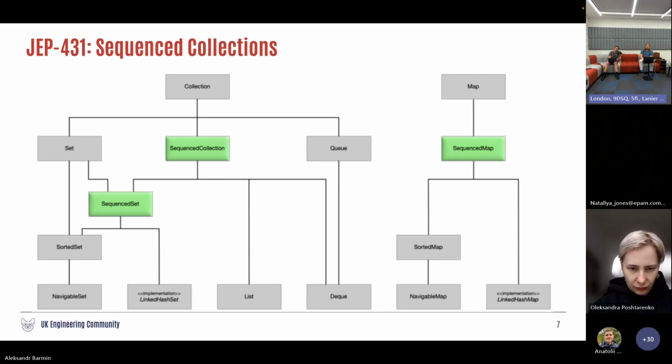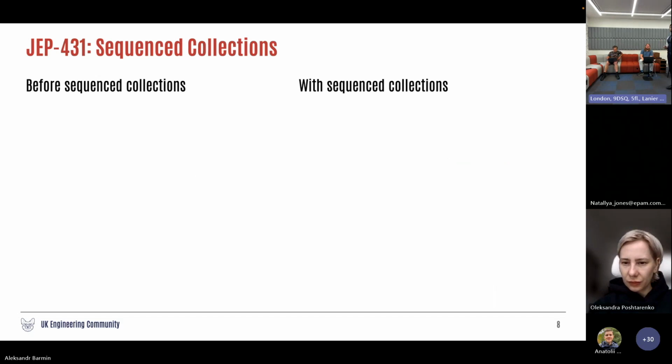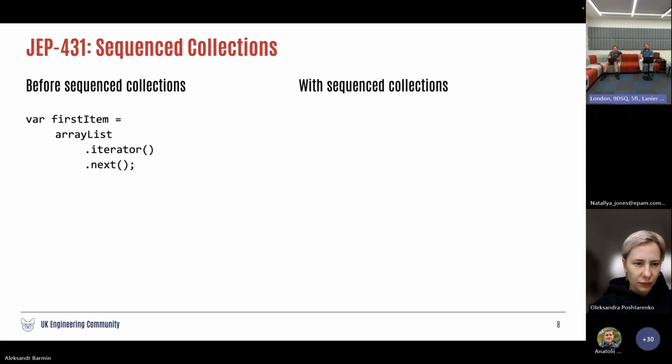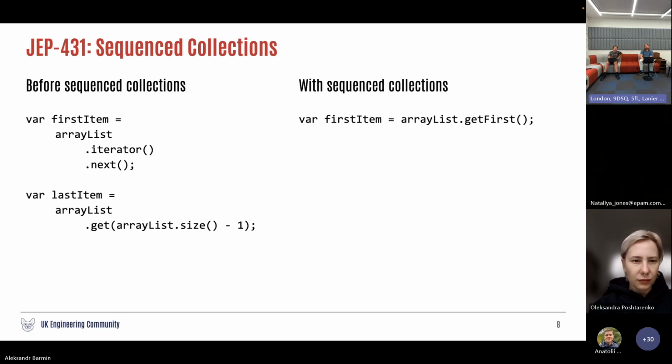It's sequenced collections. I can argue that it's a useful feature, but I managed to find only one scenario when it is useful. Before sequenced collections, in order to get the first item of an ArrayList, what would you do? You could take an iterator and iterate to the first element. It's similar with the last element. With sequenced collections, now it's easier. getFirst, getLast. Easier? Yes. So we have getFirst, getLast in most of our collections now.